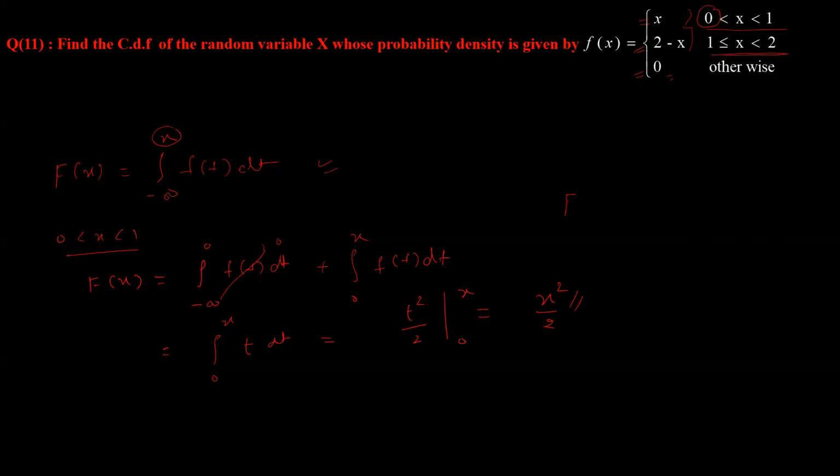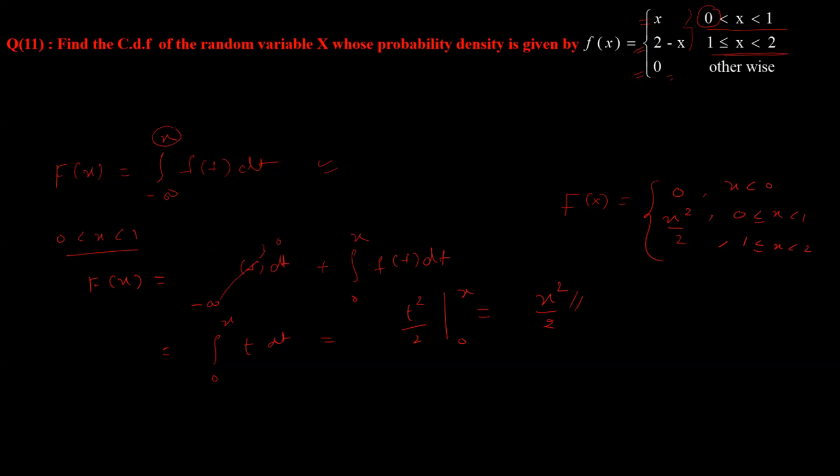So capital F of x, first value will be 0 whenever your x is less than 0. Between 0 less than or equal to x less than 1, I have got the value x square by 2. Now let us find the value between 1 less than x less than 2.